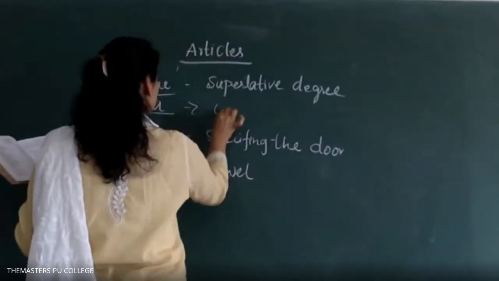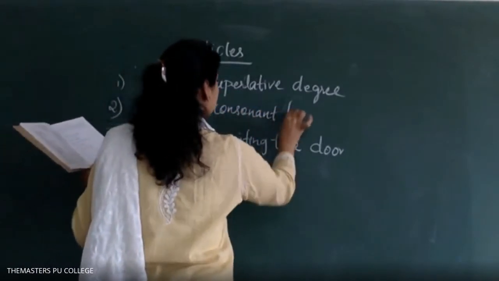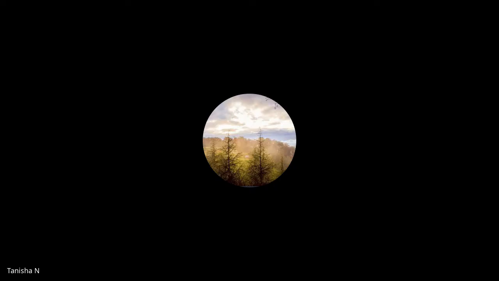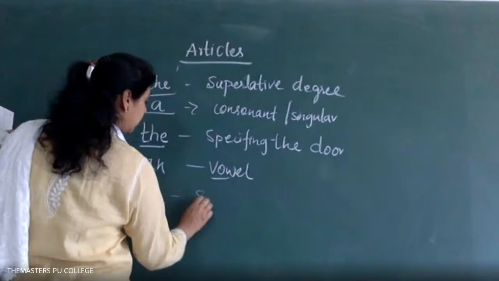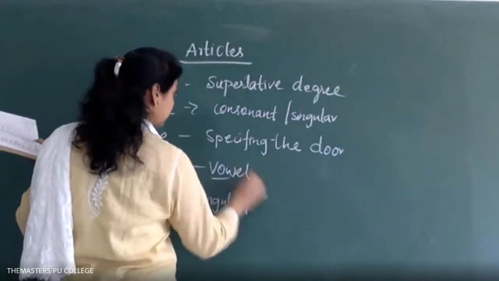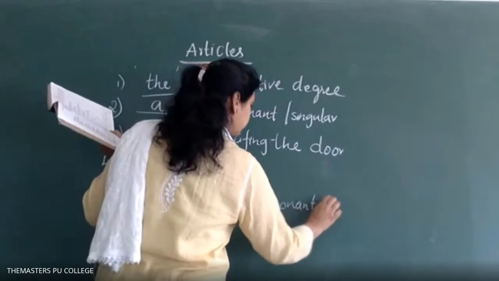Or because it is consonant and it's singular. Both. Fifth one. Dr. Shankar is dash a dentist. A dentist. Again, singular, and again, it is a consonant sound.